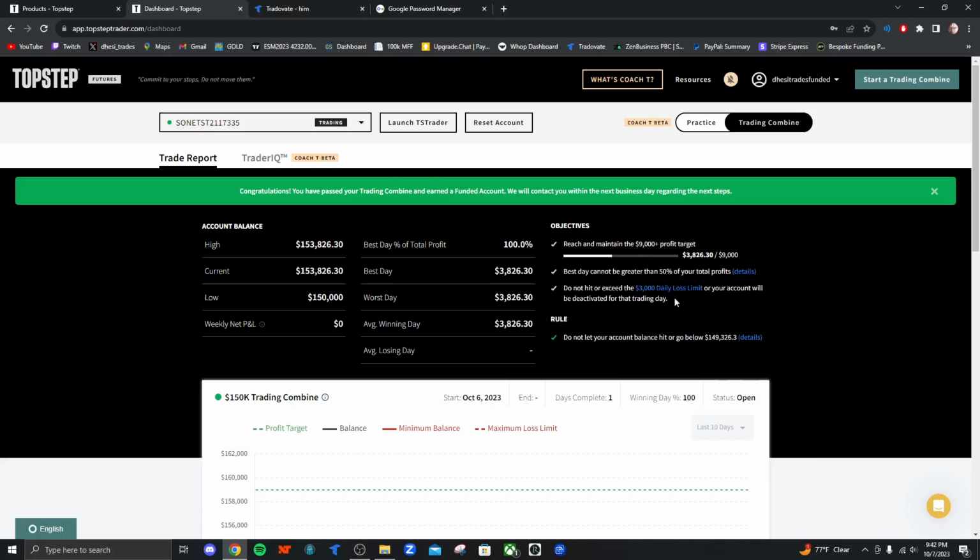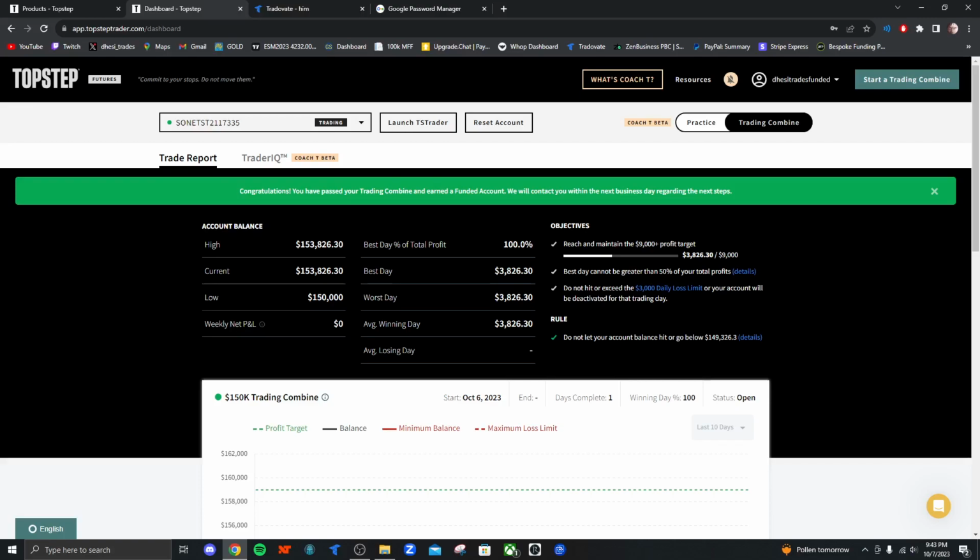Now, there are only a few rules with Topstep. Your best day in your evaluation, only on the eval, not on the funded, cannot be greater than 50% of your total profits, which means on 150k, you would need to make less than 4.5k per day to get to that 9k range. You can't just make all 9,000 in one day. It needs to be 50% of what you need in one day. That's the max. Obviously, you could do lower, like I have 3.8k. So on 100k, you need to make 6k. You can't make more than $3,000 in a single day. Only, like I said, on the eval phase. And we'll talk about the funded as well.